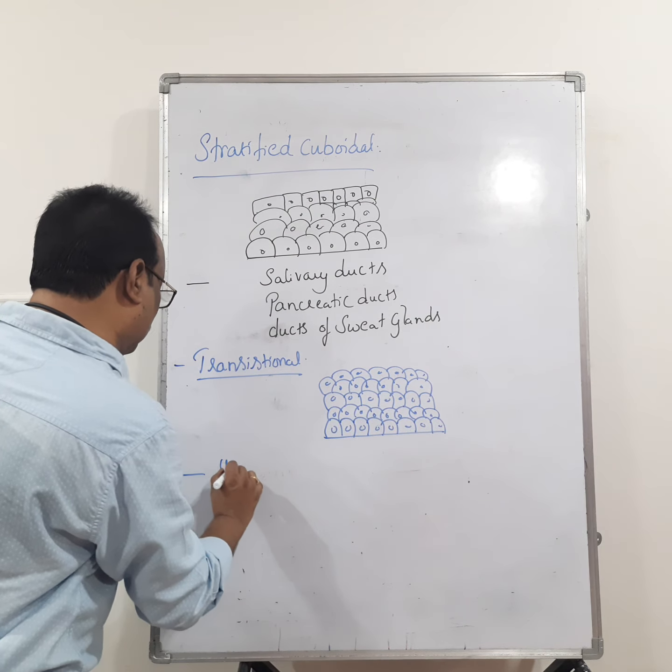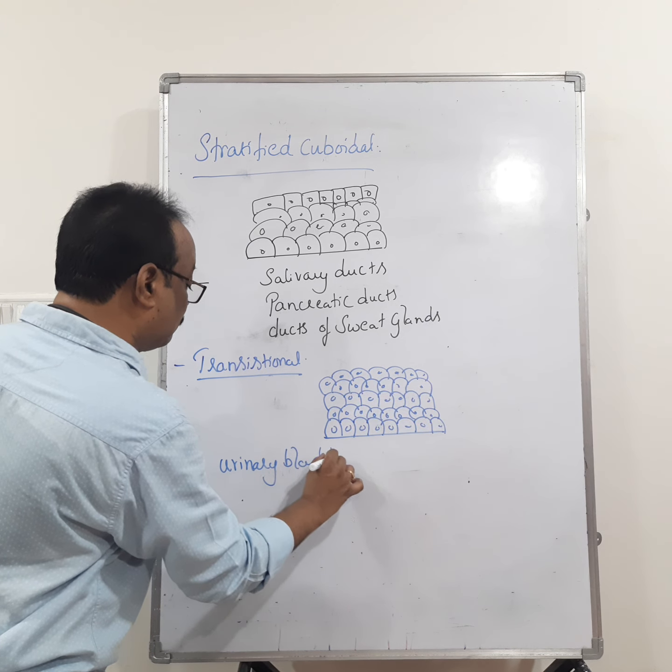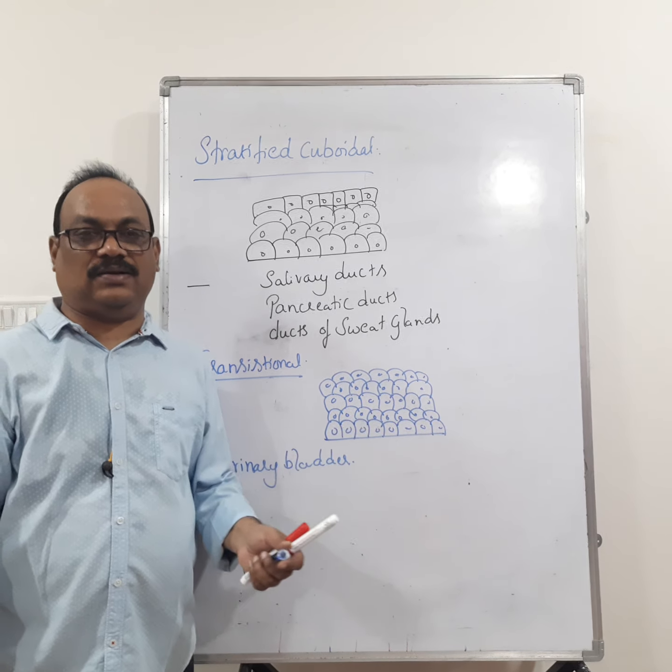Where does it line? It lines the urinary bladder. And in this epithelium there is a special character.